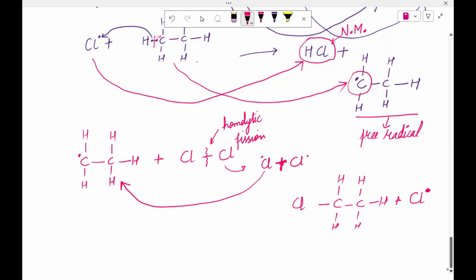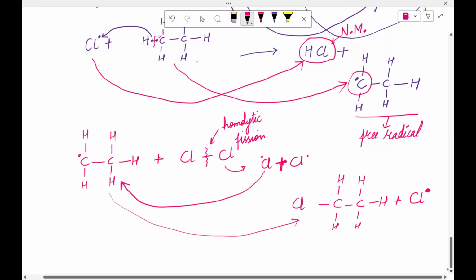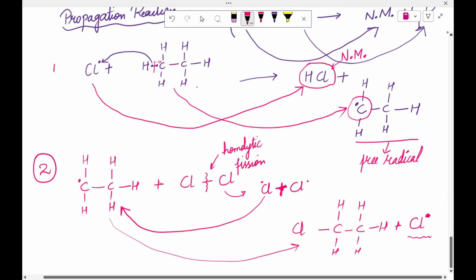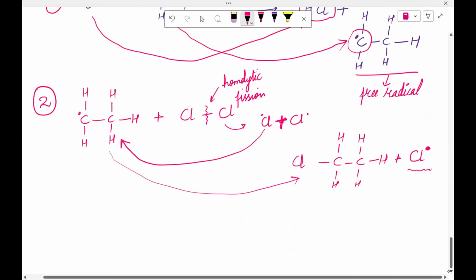Yes. So this free radical here has formed this normal molecule, and with the homolytic fission of this bond, two chlorine radicals form. One radical would go here and make a bond with this radical, and the other would exist as this free radical. So this is basically the second step of propagation, and the first step of propagation would be this one. Okay, so let's move further.